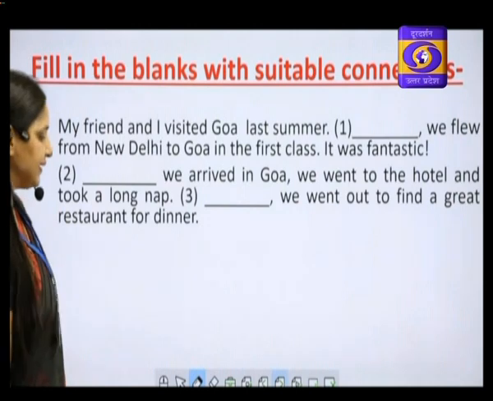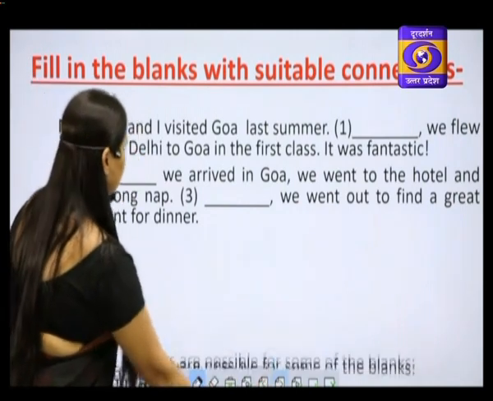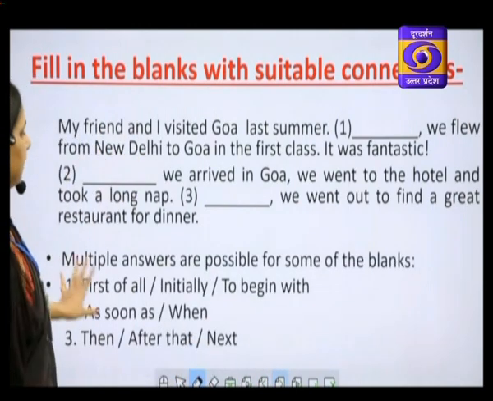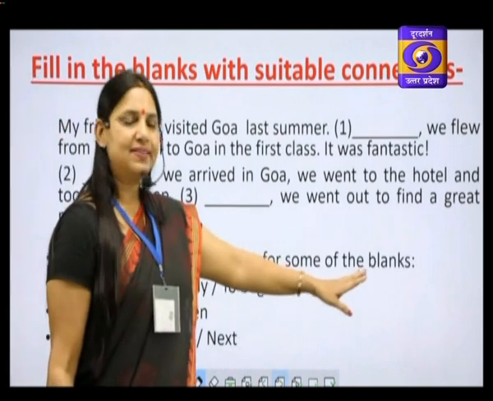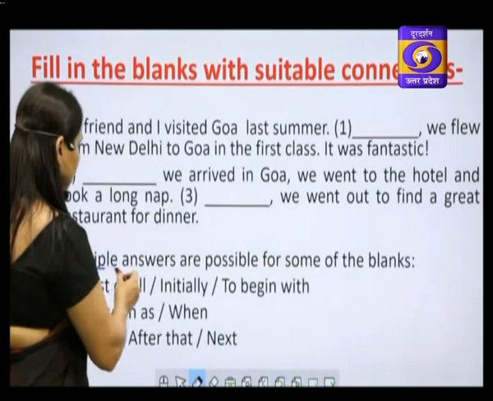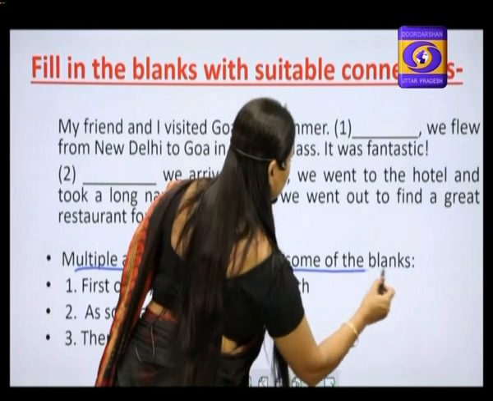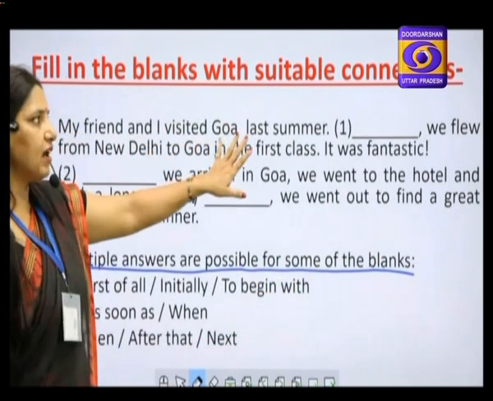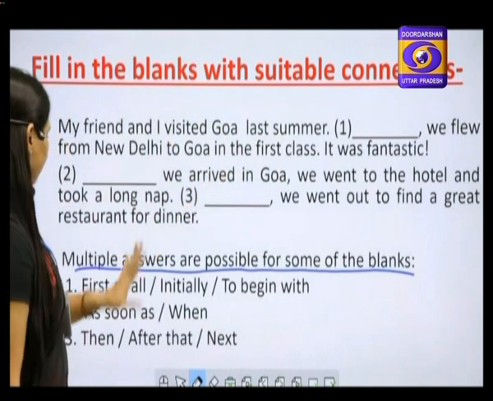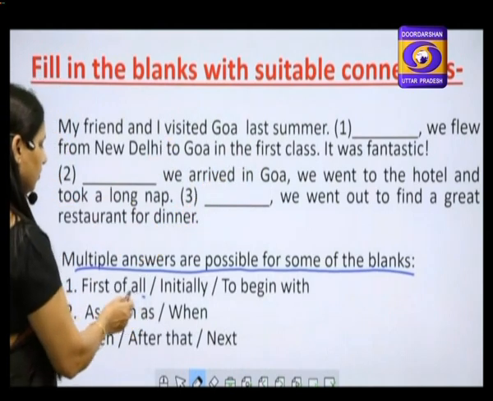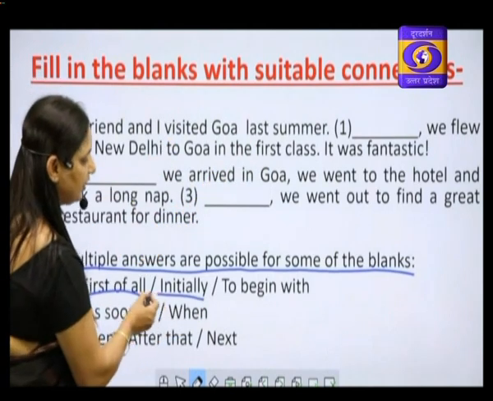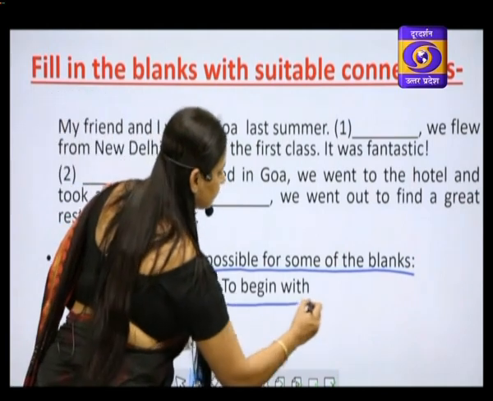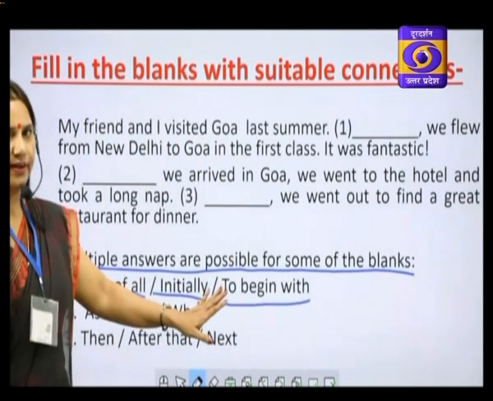You have written your answer. Let us check the answers. Multiple answers are possible for some of the blanks. This is important. Multiple answers are possible means in the first blank, you can write first of all, you can write initially, or you can write to begin with. Any of these is correct.